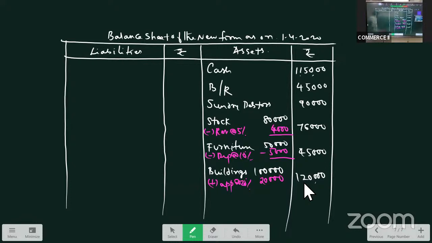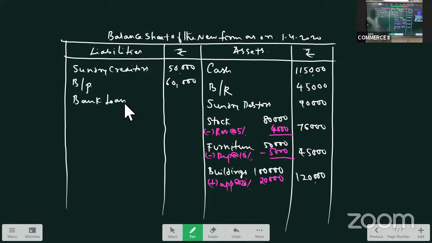Now liabilities. What is the first item? Sundry creditors. Sundry creditors is given as 50,000. Bills payable 60,000. No change. Then we have bank loan. Bank loan is given as 40,000. There is no change.